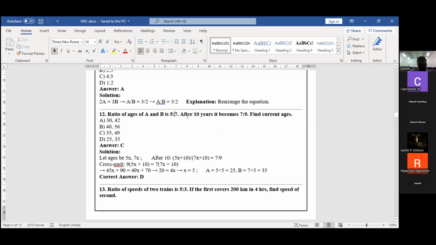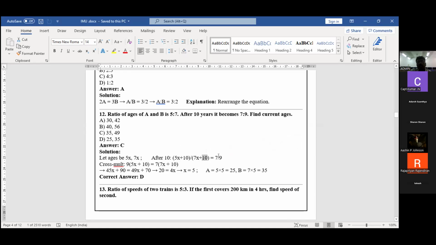Now, after 10 years means 5X plus 10 years. 5X is the ratio and X is the notation. After 10 years means plus 10, divided by the second ratio, which is 7X plus 10.